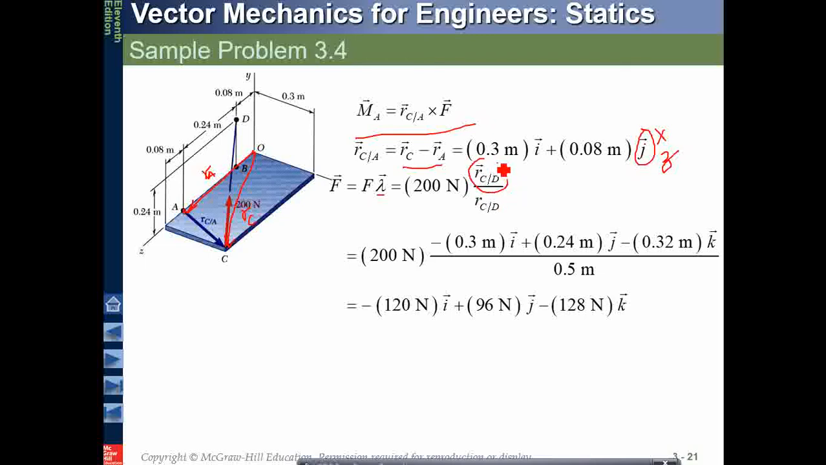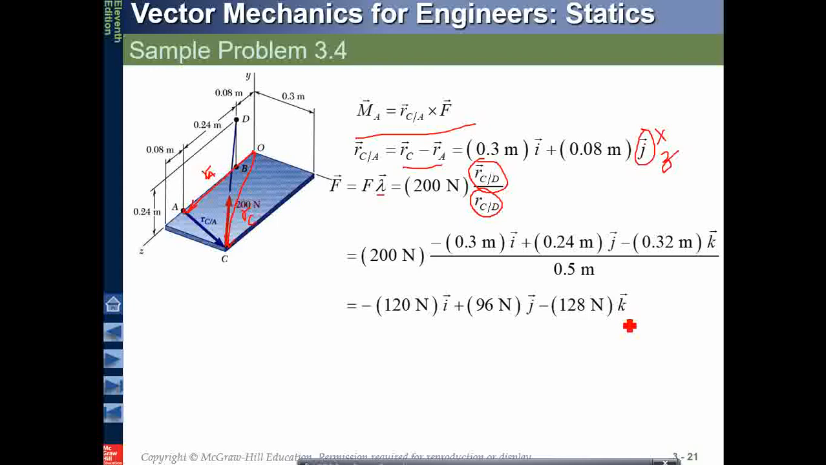How do you find the unit vector? Vector divided by the magnitude. When you divide the vector by the magnitude, you are left with the direction only. So you find RCD by using these coordinates. I have told you many times how to find that: just the differences of the x, y and z coordinates. You find the vector, divide by the magnitude, that means square 0.3, square 0.24, square 0.32, add them together, take the root, and you come up with the force vector.